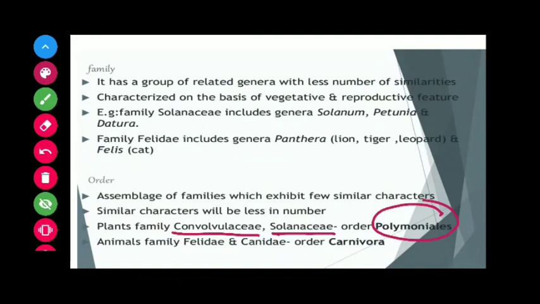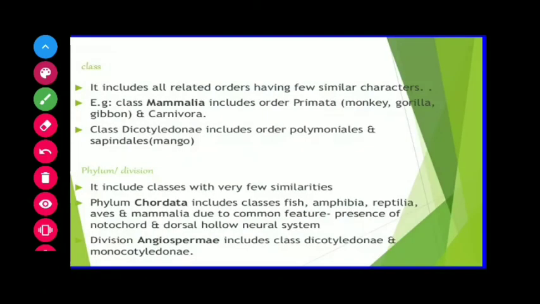Now, higher to this order is class. The next higher hierarchical category is class, and it includes all the related orders having similar characteristics. Here, related orders is to be kept in our mind. Each class has a number of orders, and the orders are related together by some common features.